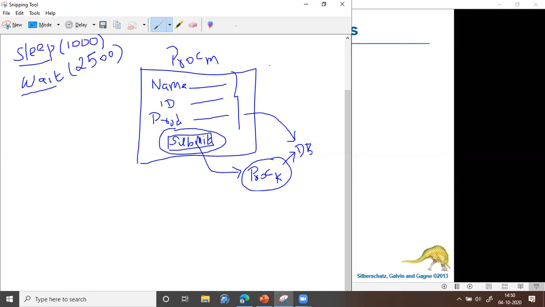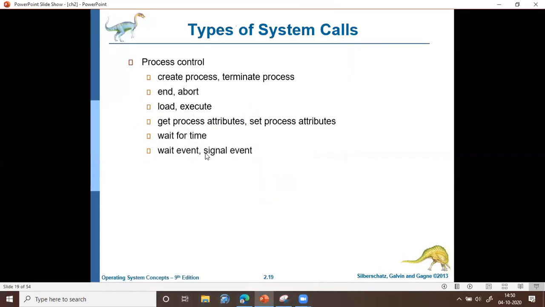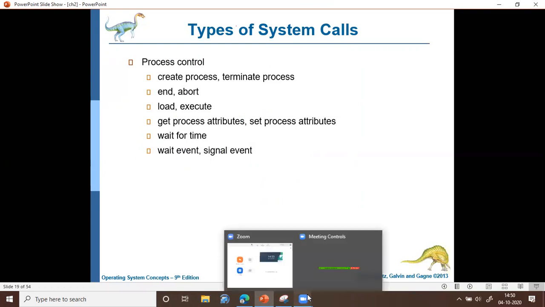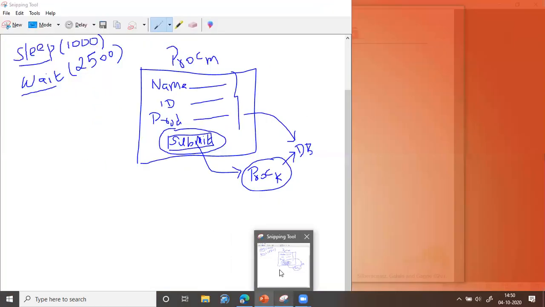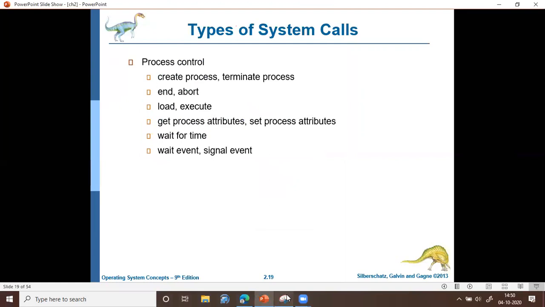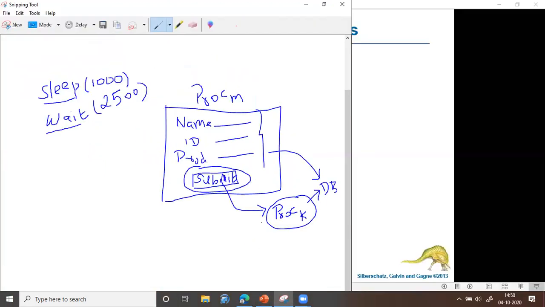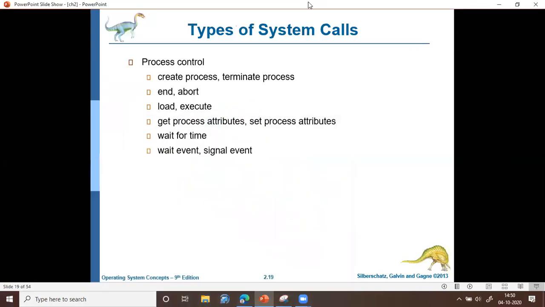So in such cases, we will be using this wait event or signal event. You can call it either wait event or signal event. That is, process M is waiting for this particular event to occur. Which event? The event is a click on the submit button. Or whenever the submit button is clicked, a signal will be passed to process M so that process M can call process K. So in that case, we'll be using the wait event or signal event system call.